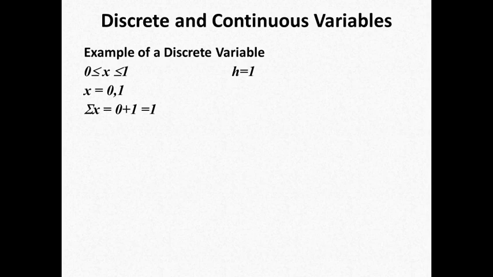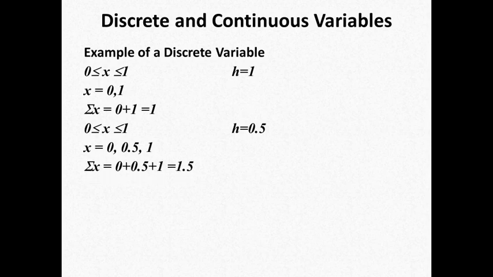What if we just drop down the width to 0.5? Then the possible values of x will be 0, 0.5 and 1. Now still, are you able to sum? Yes, obviously it is easy. If we sum these three values, the answer will be 0 plus 0.5 plus 1 is equal to 1.5.